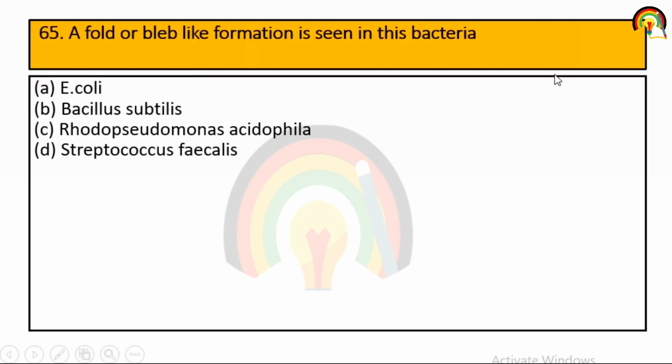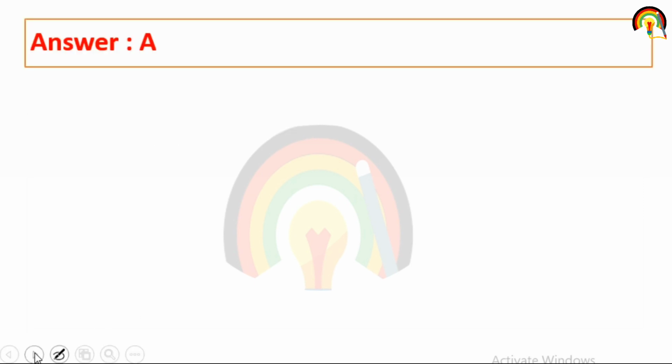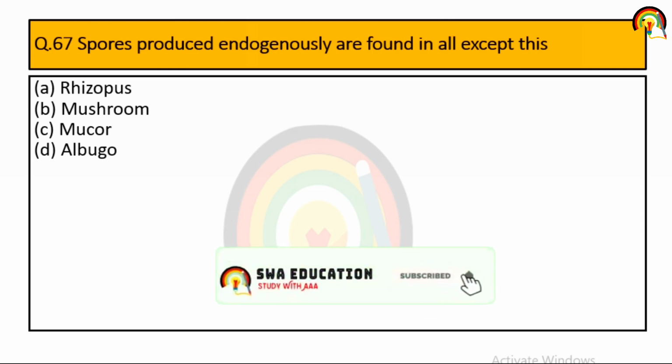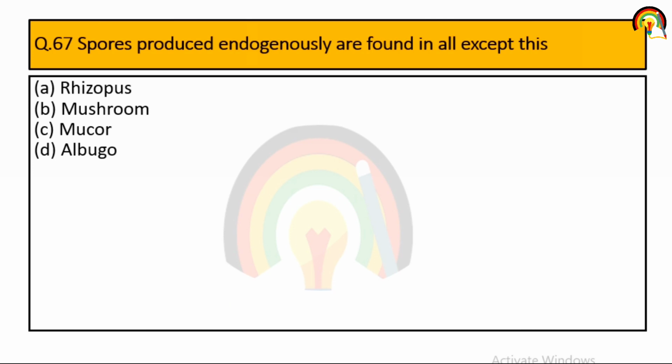Next, a fold or bleb-like formation is seen in this bacteria: E. coli, Bacillus subtilis, Rhodopseudomonas acidophila, Streptococcus faecalis. So a fold or bleb-like formation is seen in mainly E. coli, that is gram-negative bacteria. Next one, spore produced endogenously are found in all except this. So spore produced endogenously are found in Rhizopus, Mucor, Albugo except mushroom.